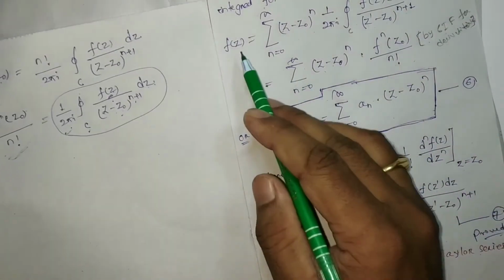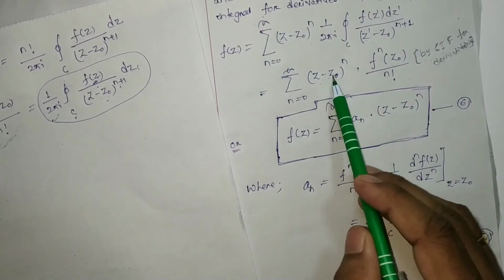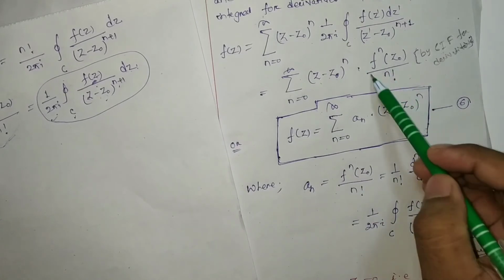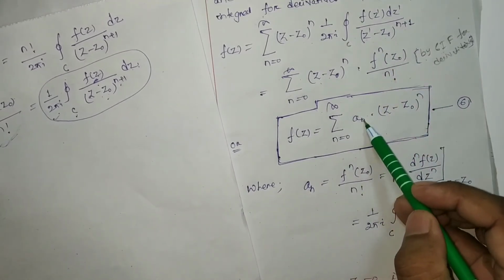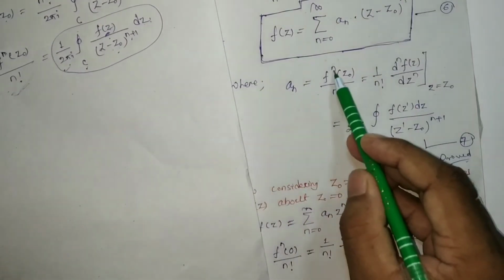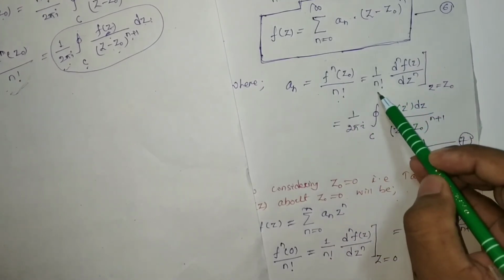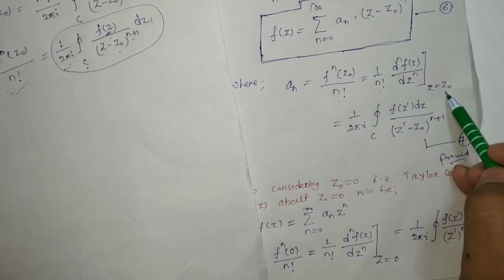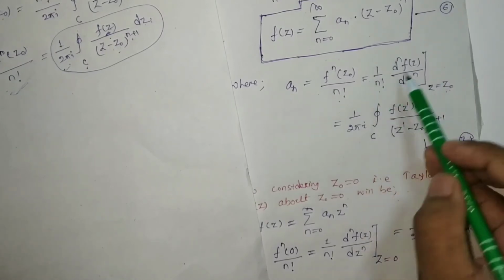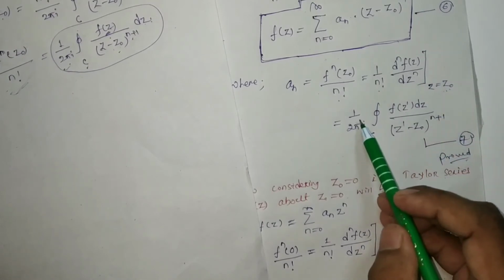Or f(z) can be written as a_n into (z minus z0) to the power n. That means here f^n(z0) by n factorial is considered as a_n, where a_n is 1 by n factorial times the nth derivative of f(z) at z equal to z0.